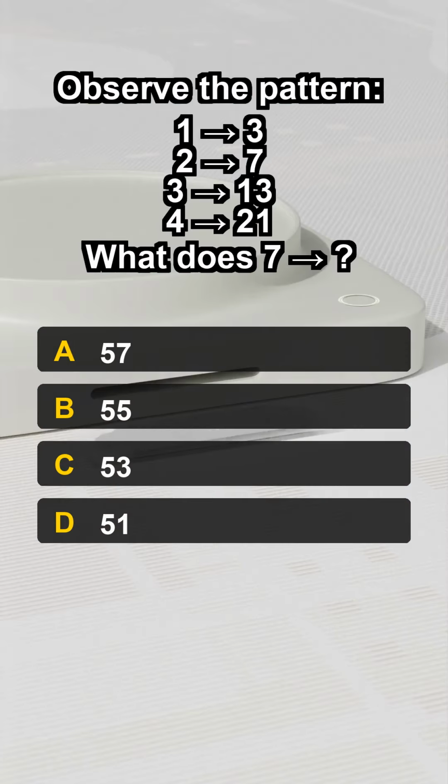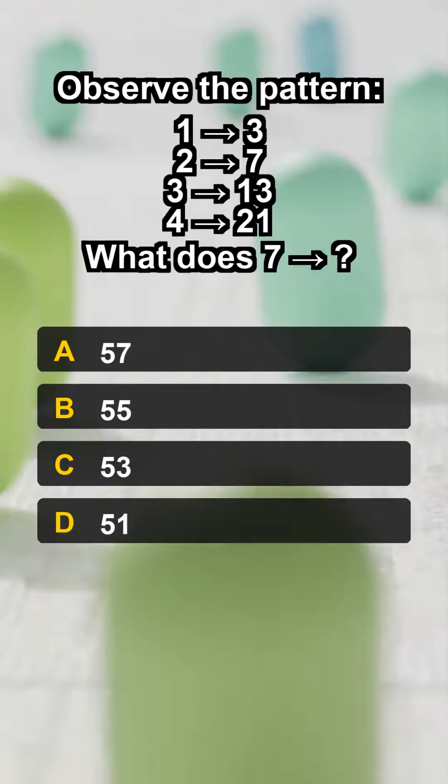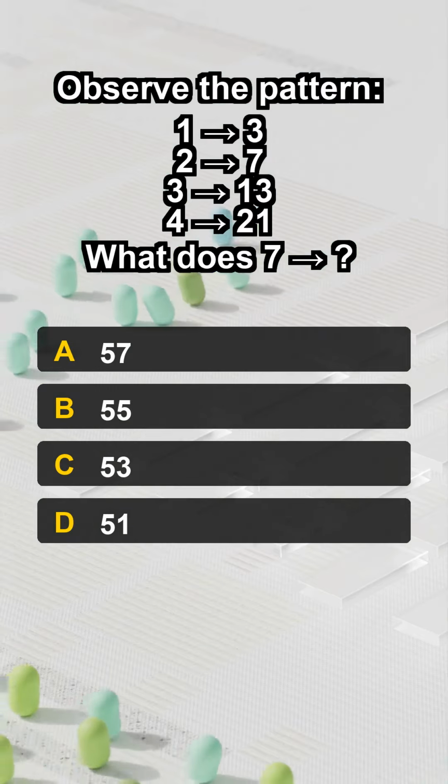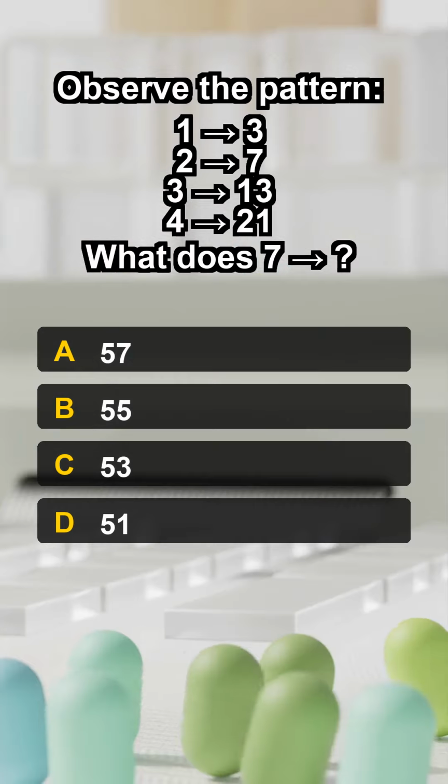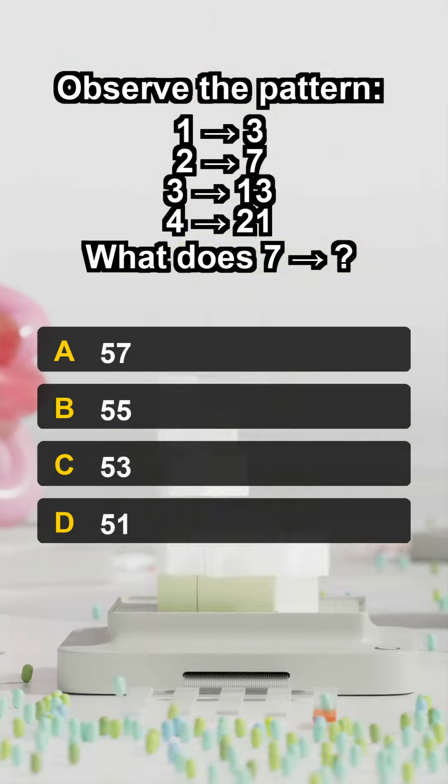Problem 2. Observe the pattern. 1 → 3. 2 → 7. 3 → 13. 4 → 21. What does 7 map to?